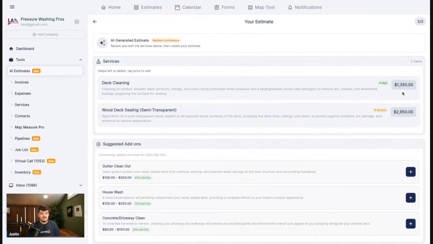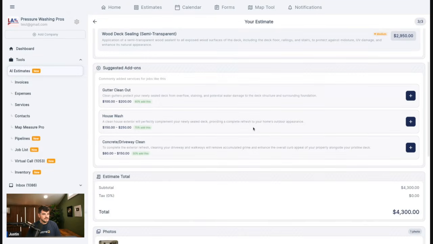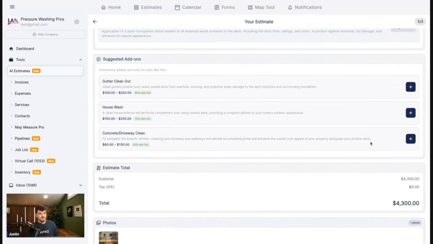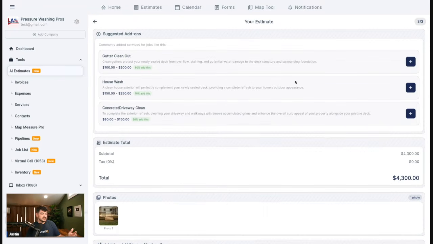So as you guys can see, those two things are editable within themselves. And then it's actually going to suggest add-ons for you. So we can add on a gutter cleaning for the house. We could do a house wash for the house. We could also do a driveway and concrete cleaning. So these are just some added things that we could add to this quote.